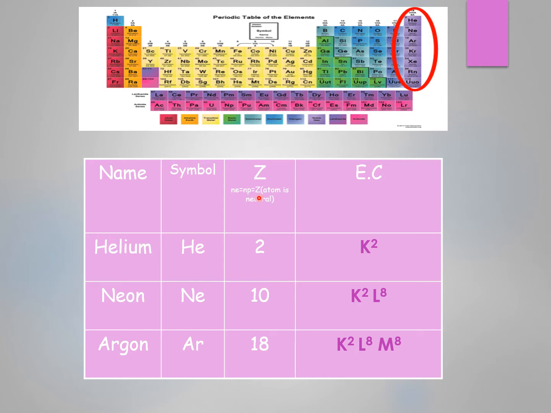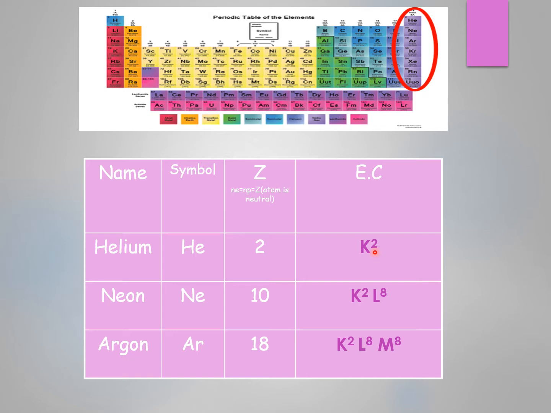So here, helium has 2 electrons, so the electronic configuration is just K2. It has just one energy level, and this energy level is saturated with 2 electrons. K cannot contain more than 2 electrons.